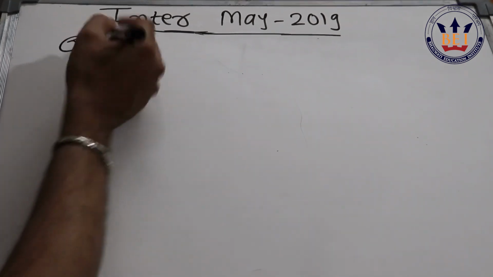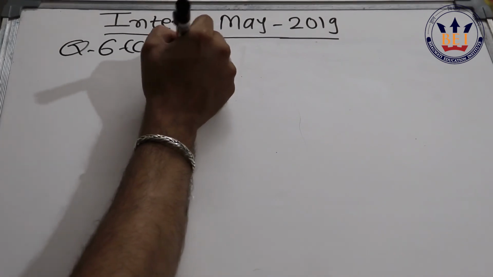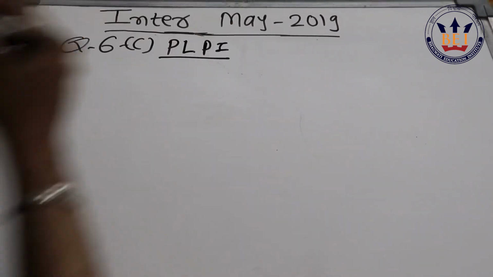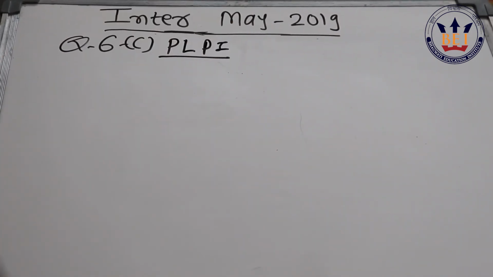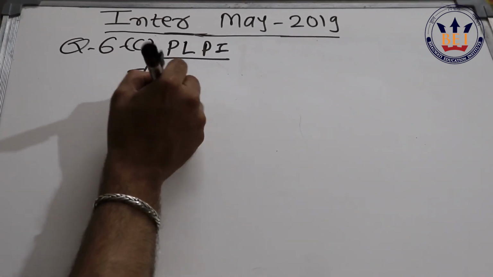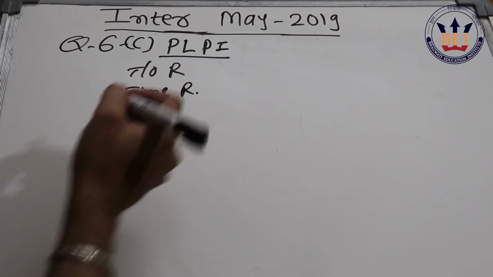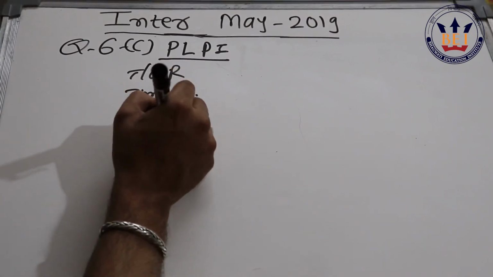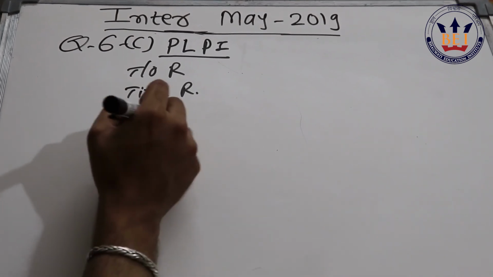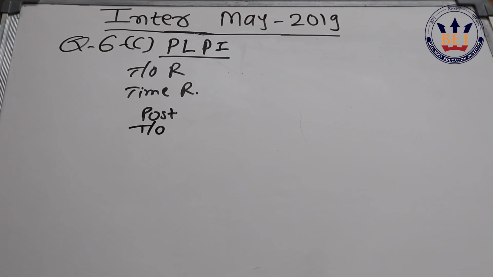The next question that we have, question number 6C, is based on profit and loss prior to incorporation. Very easy and basic question. They have already given you the turnover ratio, they have already given you the time ratio, so no need to worry about it. And they have given certain expenditure, director expenses, so you'll transfer to post incorporation. Bad debt you will transfer in turnover ratio because it is related to turnover.